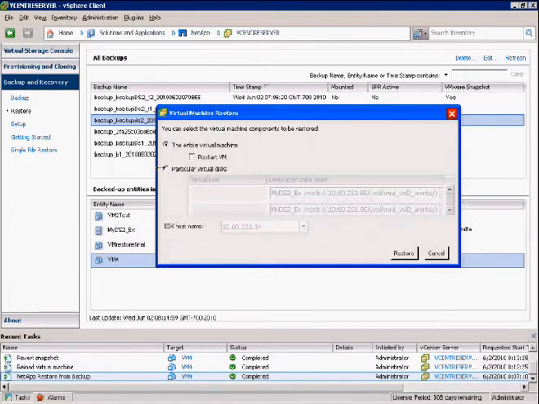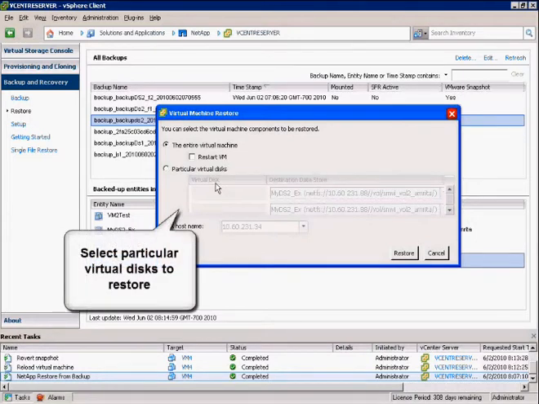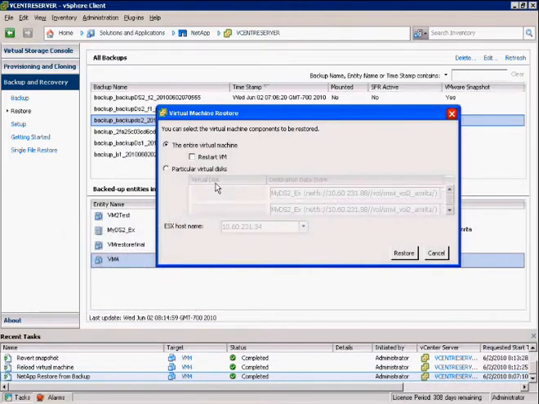You can restore and restart the entire VM, or you could just restore virtual disks that are associated with the VM. You can select the disks that you want to restore and click on the Restore tab.